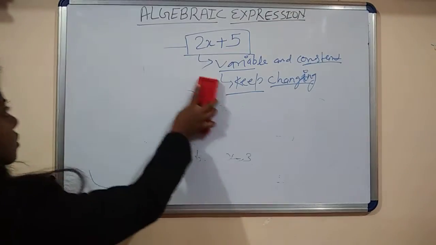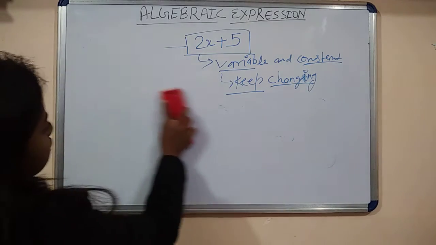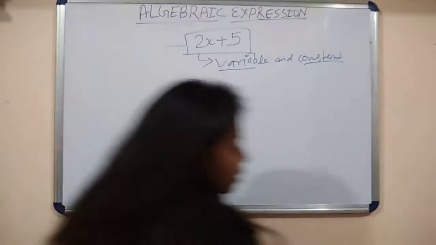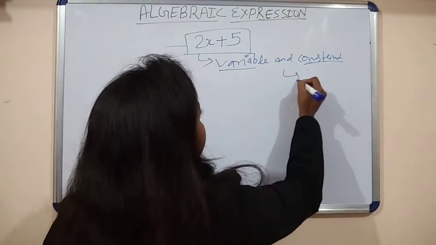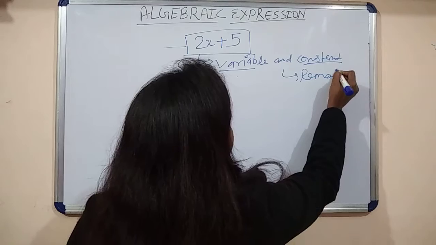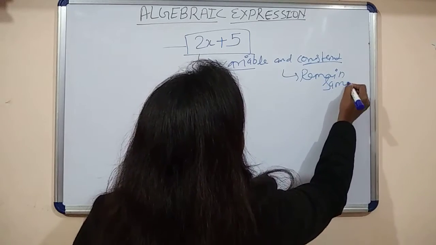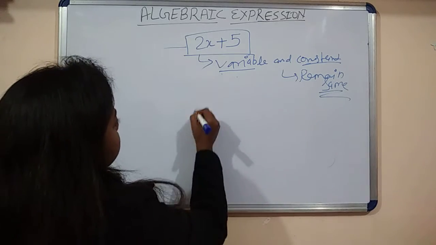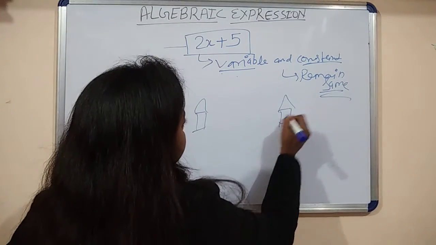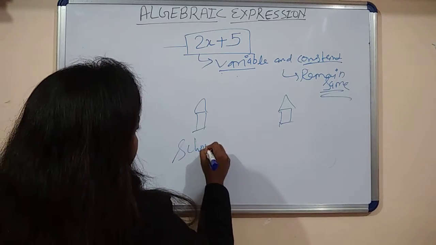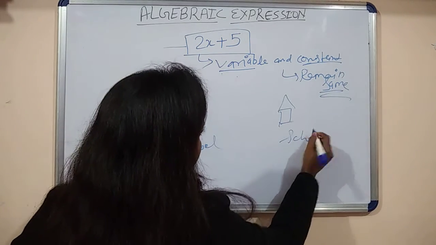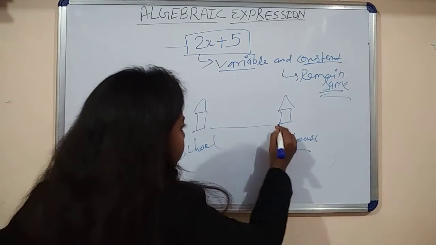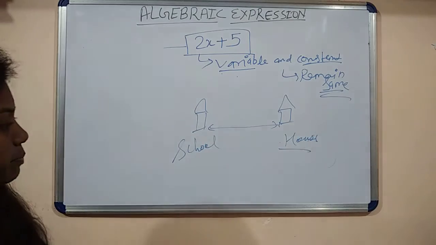And what is constant? Constant defines itself already. Constant means remain same. Let's take an example. This is your school, this is your house. The distance between your school and your house remains the same.